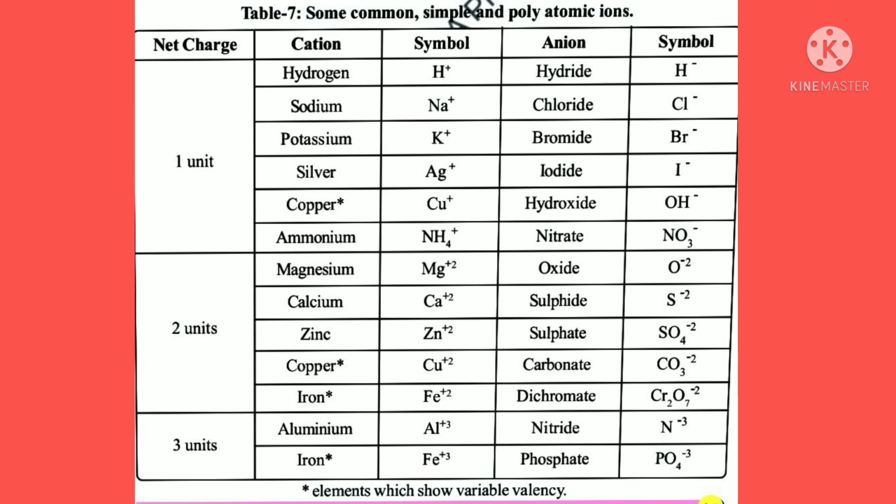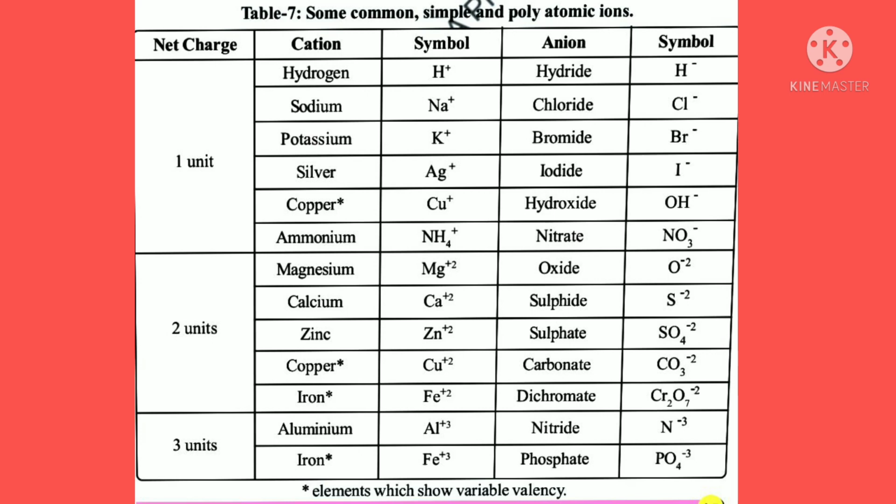Cations and anions: hydrogen H+ ion, hydride H- ion, sodium Na+ ion, chloride Cl- ion, potassium K+ ion, bromide Br- ion, silver Ag+ ion, iodide I- ion, copper Cu+ ion, hydroxide OH- ion, ammonium NH4+ ion, nitrate NO3- ion. These are the 1 unit charged cations and anions.